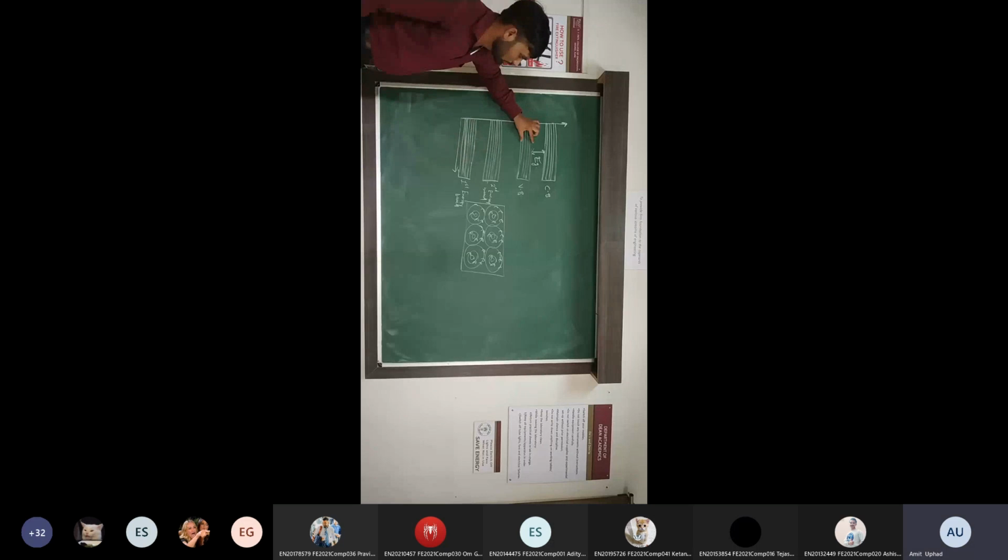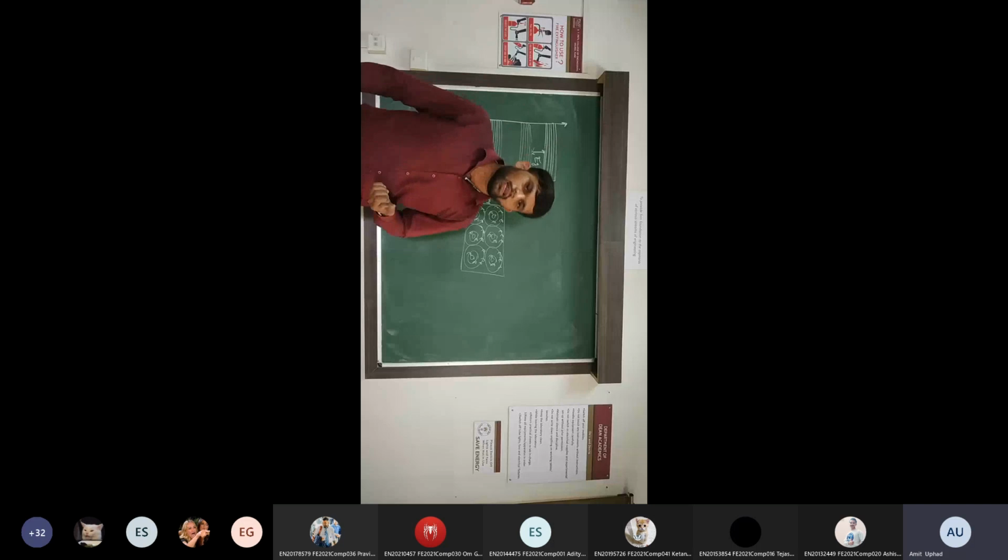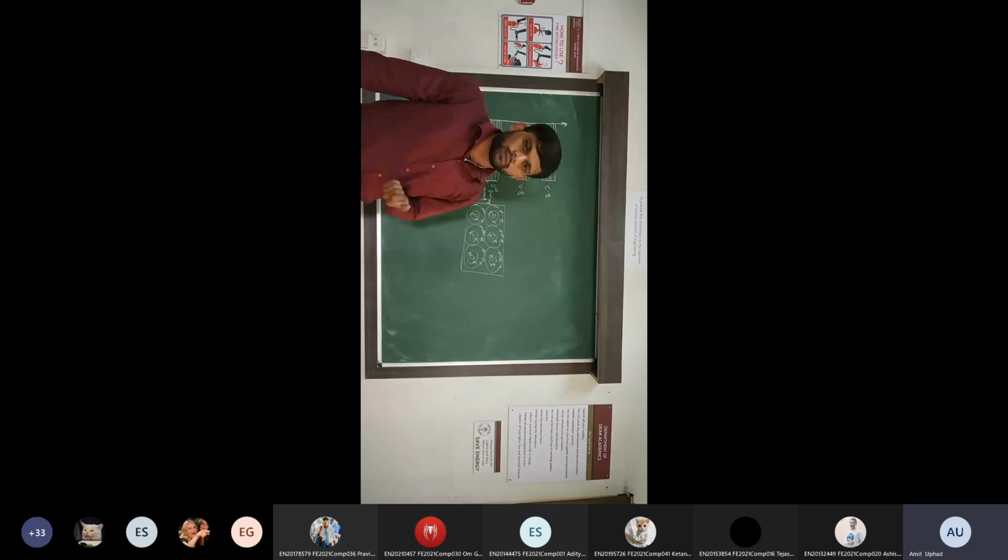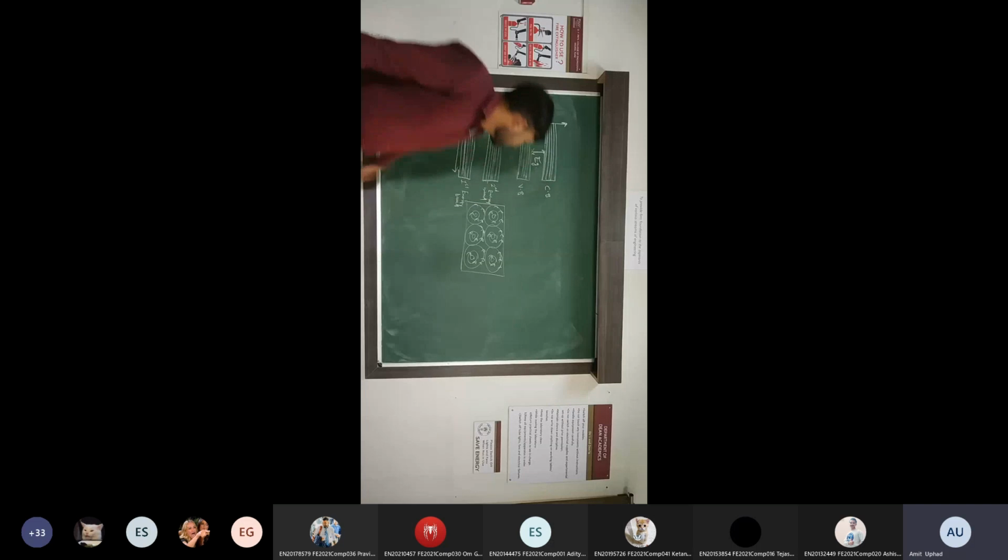Okay, if this gap is zero, then that solid is known as a conductor. But what does it indicate? If this gap is zero, it indicates that our valence electrons can easily transfer to the conduction band. Means our valence electrons will act as free electrons, like a metal's electrons. The outer orbit contains 1 or 2 electrons, and those outer orbit electrons are easily available in the conduction band. That's why this gap is zero.